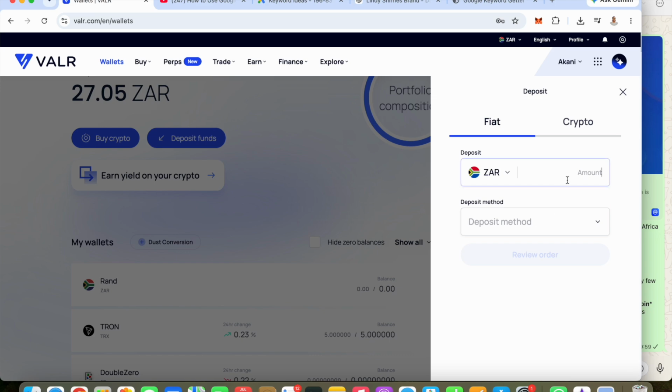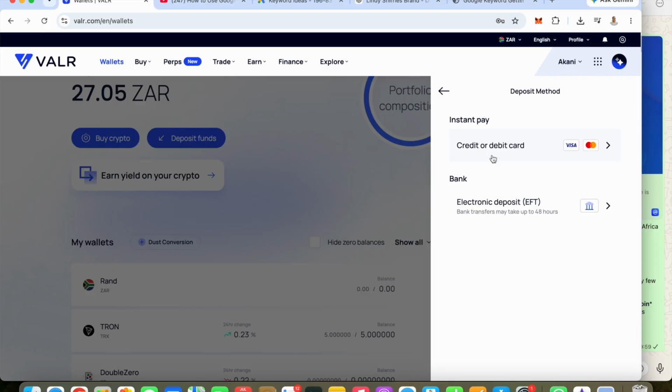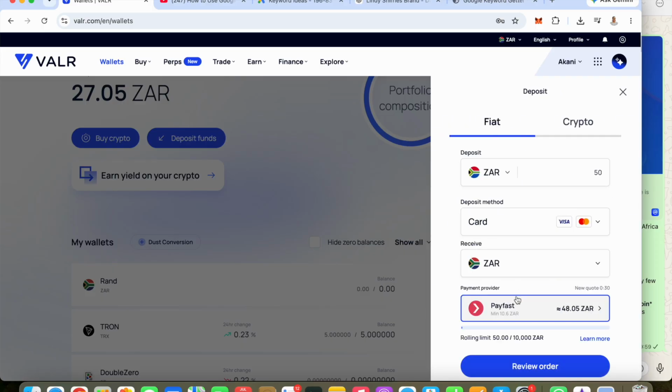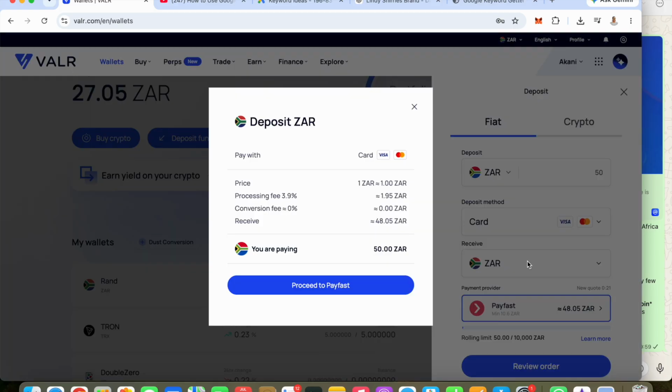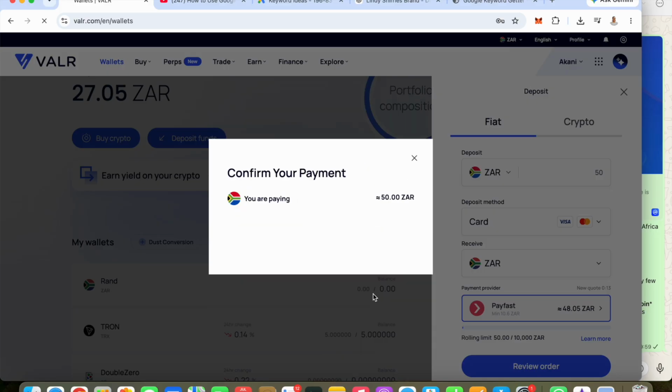Under my ZA account, there's nothing, so I'm just going to deposit money. I did this one just to show you how to deposit. You can use EFT, you can use your card, and then you just need to review, enter the amount, and after it will take you to PayFast, and you will be able to pay with your card. Once you do it once, you won't need to enter your card again, so it will select it if you wanted to select it.